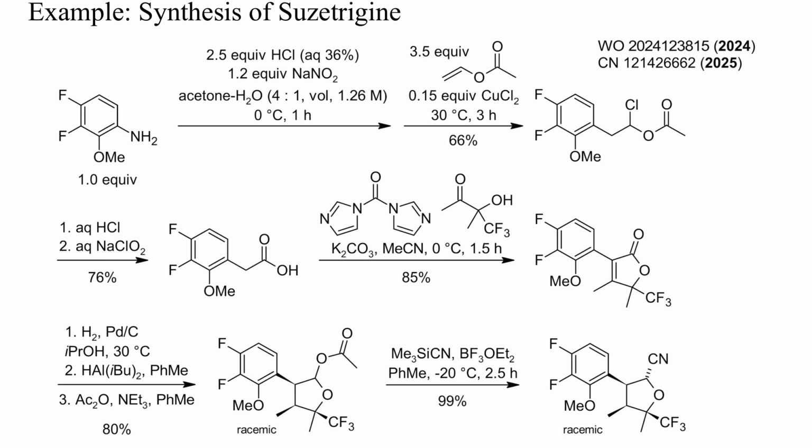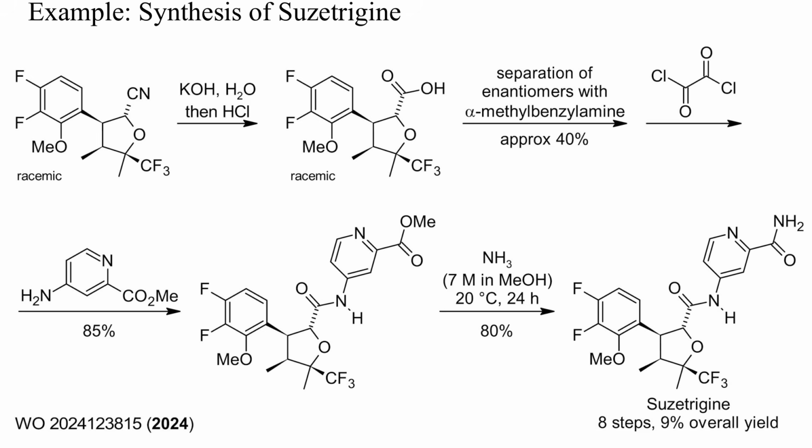Cyclocondensation with a racemic hydroxyketone gave a lactone, which was hydrogenated, reduced, and then converted into a cyanotetrahydrofuran. Hydrolysis and separation of enantiomers with the aid of a chiral amine gave an enantiomerically pure acid that was condensed with an aminopyridine and then converted into the final product by treatment with ammonia. The overall yield for these 8 steps was only 9%.